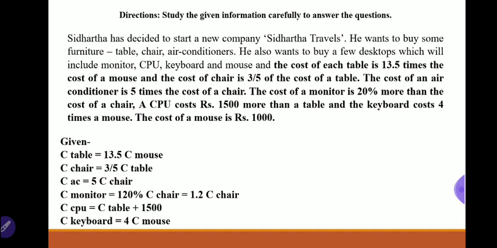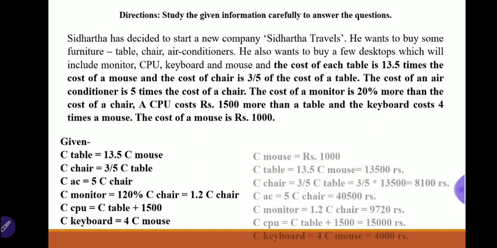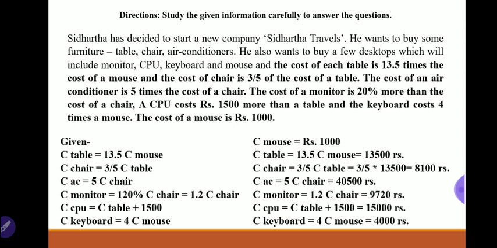Next, cost of CPU is equal to 15,000 more than the cost of table. So just add 15,000 to the cost of table, and the cost of keyboard is 4 times the cost of mouse. These things are given in the question. And lastly, one line is given that the cost of mouse is 1000. So just calculate the value of each here. You can easily calculate because the cost of mouse is given, and put the value of mouse as equal to 1000. You will get the value of table, chair, AC, monitor, CPU and keyboard.